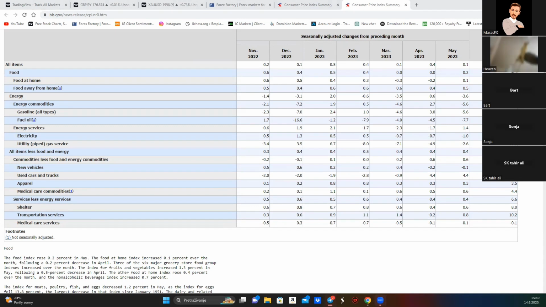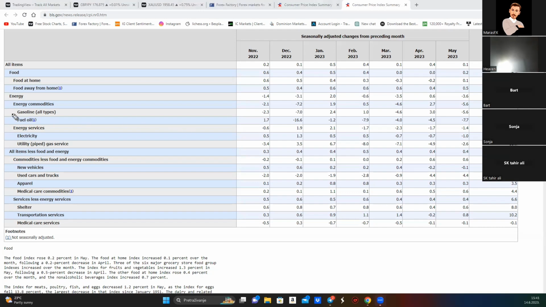When you compare the last month to this month, you can see that what has fallen the most are energy prices, minus 3.6%. You can see that food has actually risen 0.2%. Electricity has fallen. Gasoline has fallen the most.